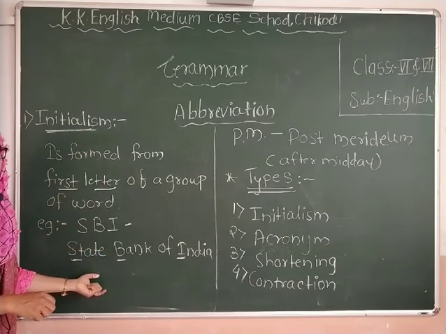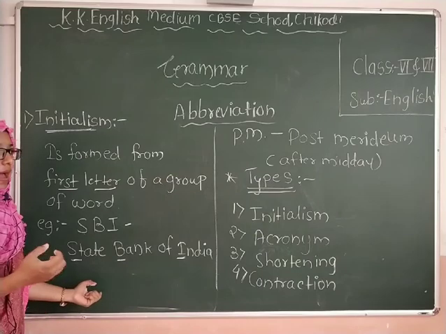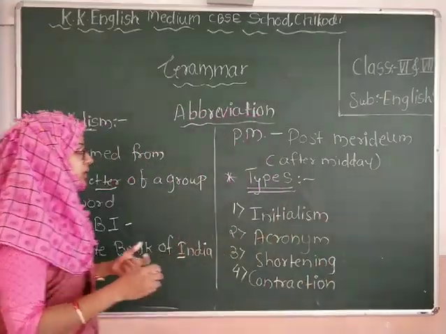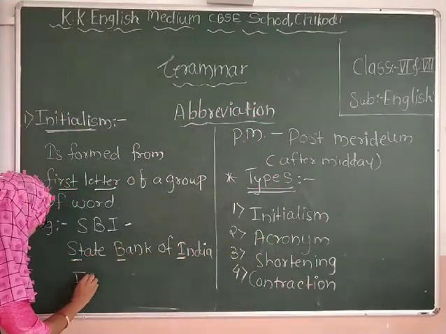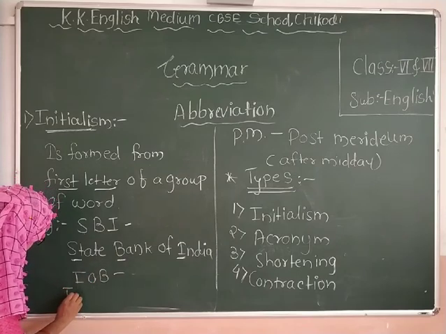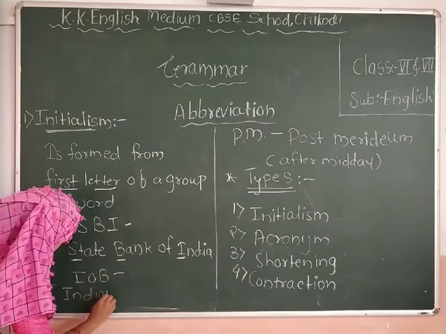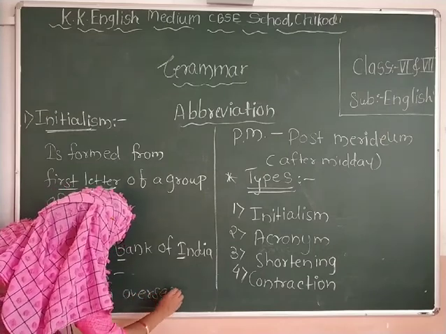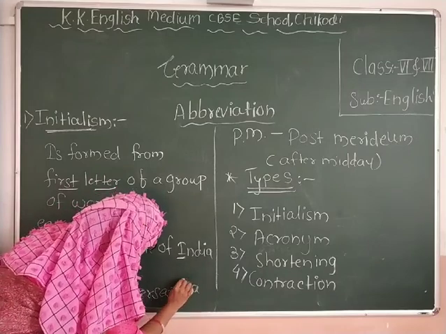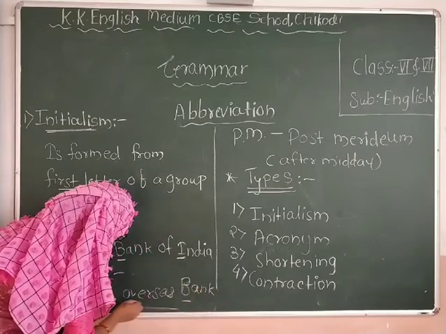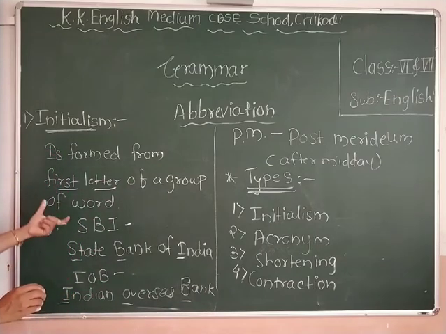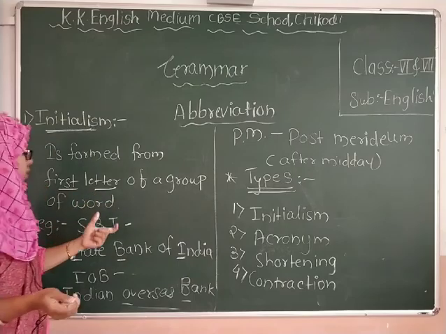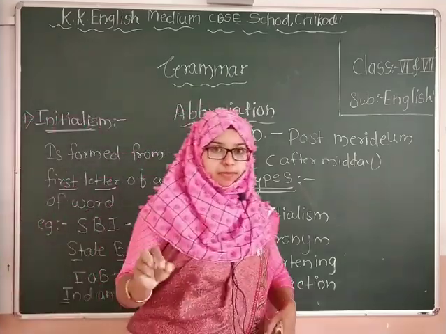So that is called initialism. Like IOB, for these banks we are writing. IOB means what? Indian Overseas Bank. IOB, Indian Overseas Bank. We are writing the first letter capital here. So these are called initialism. The first letter of that group of words we are writing in capital.